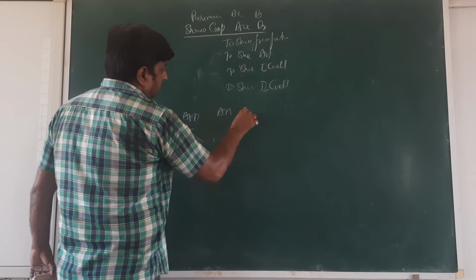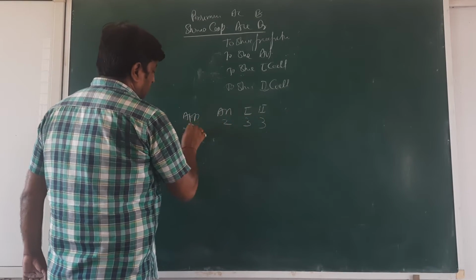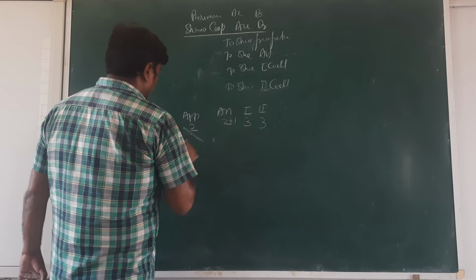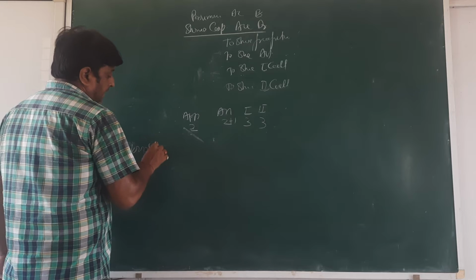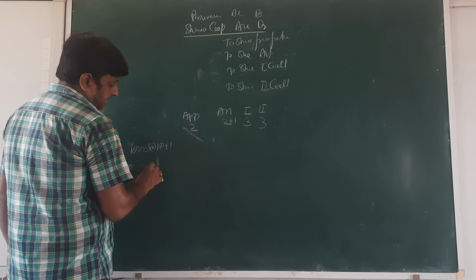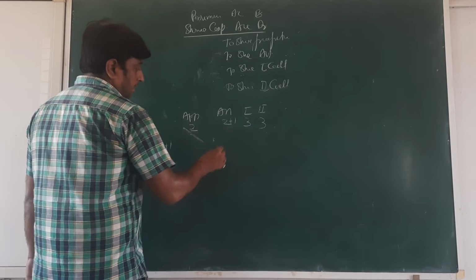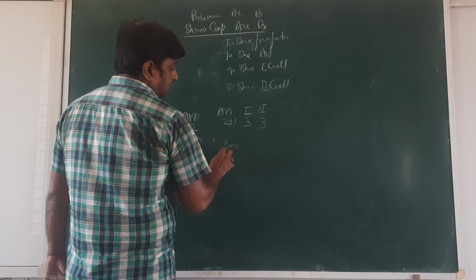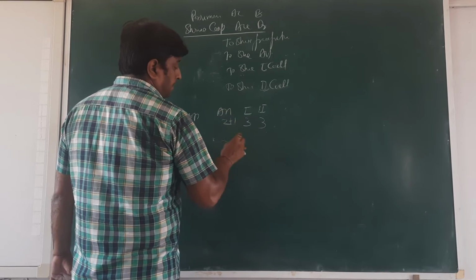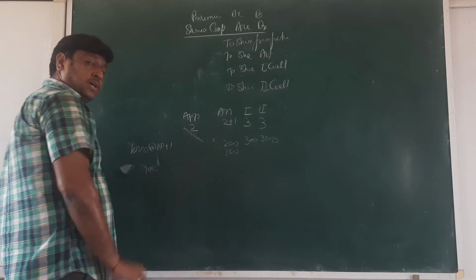Application, allotment, first and second: 3 rupees, 3 rupees, 2 rupees, 2 rupees. 1000 shares, 2 plus 1 at the rate of 11, 10 plus 1. Okay, beta. 100 shares, they are not giving the money. So allotment 300 they are not given. Okay, 200 for allotment, 100 for premium. Here 300, here 300. We are receiving only 200.